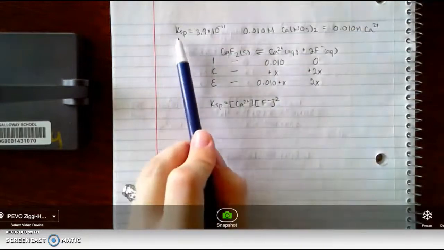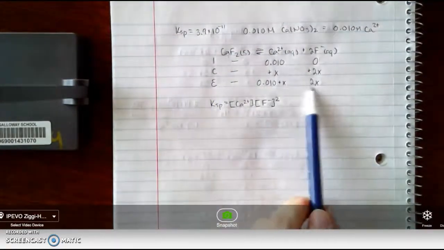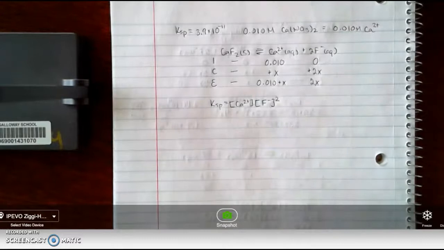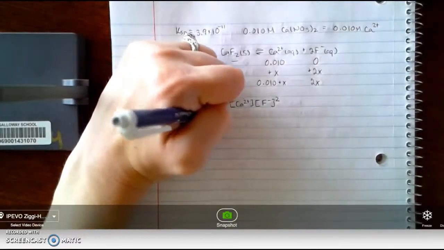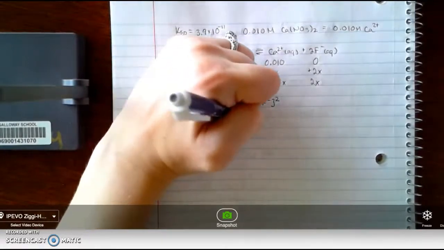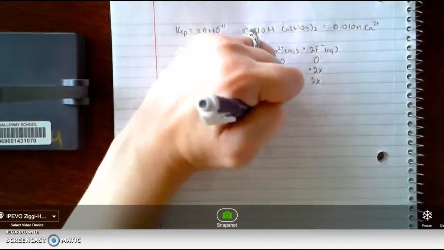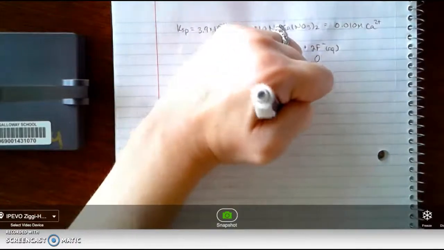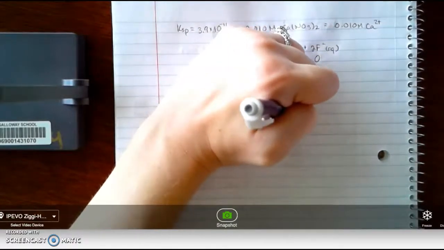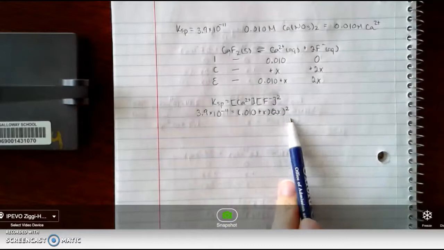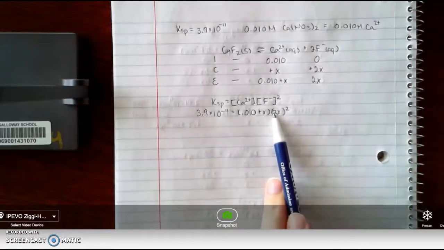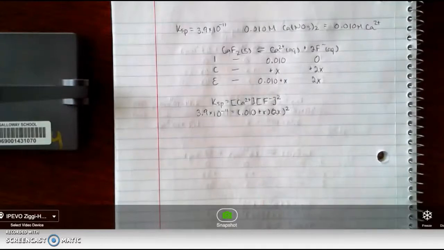We plug in what we know for KSP and for our equilibrium expressions, so we get 3.9 times 10 to the negative 11th equals 0.010 plus x times 2x squared. If we try to solve for x this way, we're going to get a quadratic equation or something with a cubic root and also an x. The math is going to get complicated.